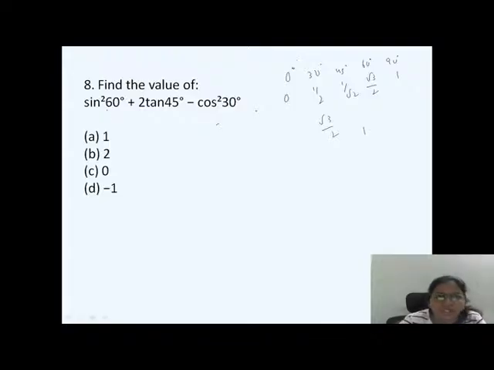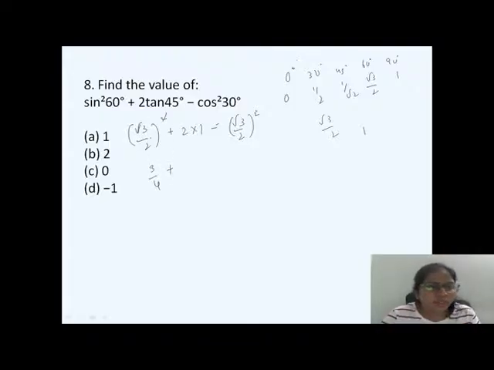I want these three values over here. Just substitute here. Sine 60 is how much? Root 3 by 2 whole square plus 2 into 1 minus cos 30, which is again root 3 by 2 whole square. So the squares cancel, 3 by 4. See, this is also another mistake. Root 3 by 2 whole square, you have to do the square for both numerator and denominator. Here don't be in a hurry. 3 by 4 plus 2 minus 3 by 4. Okay? Cancel. Option number 2 is the answer.